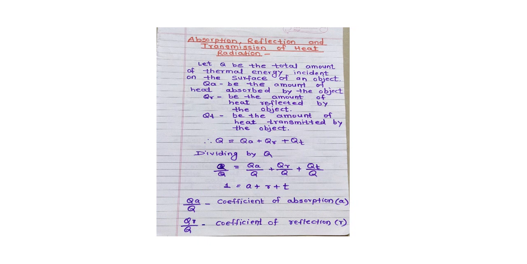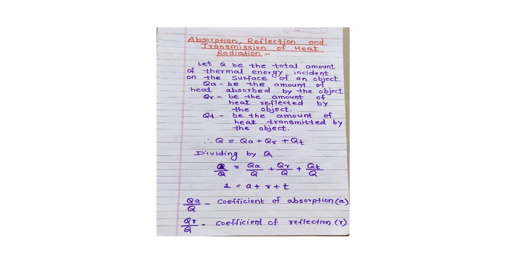So, you know that Q is the total amount of thermal energy incident on the surface of an object, QA is the amount of heat absorbed by the object, QR is the amount of heat reflected by the object, and QT is the amount of heat transmitted by the object.